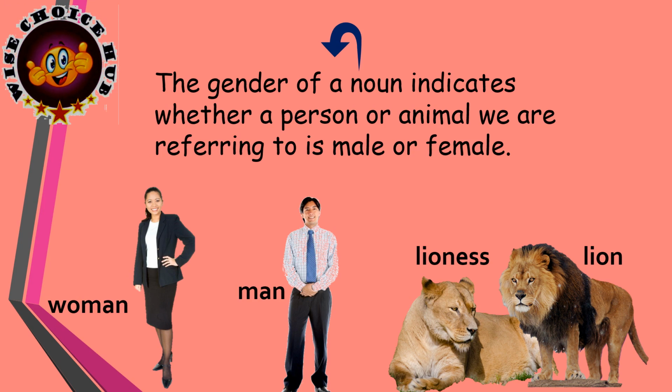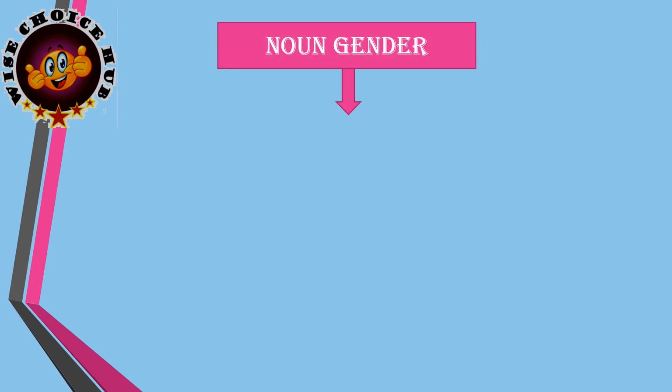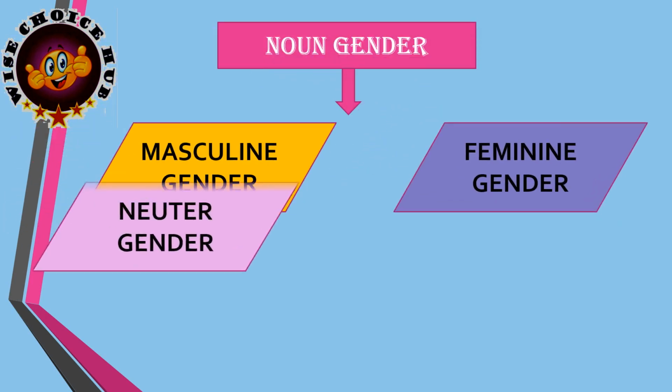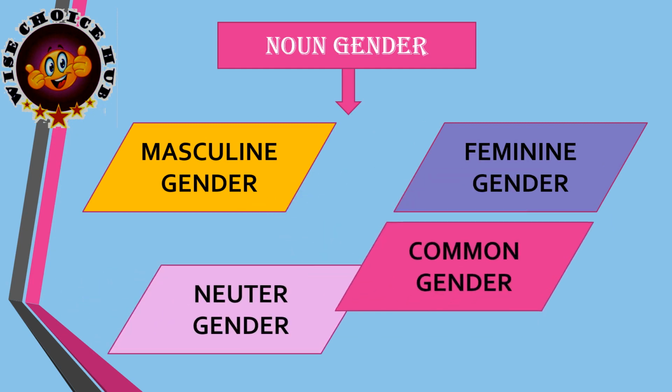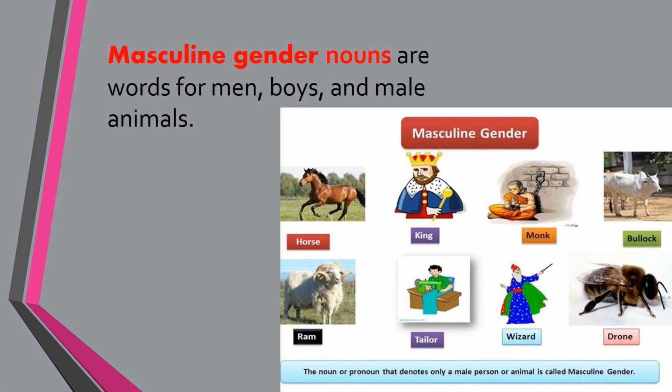Therefore, gender is a term used to differentiate between male and female nouns. There are 4 types of noun gender: masculine gender, feminine gender, neuter gender, and common gender. Let's study about each gender in details.